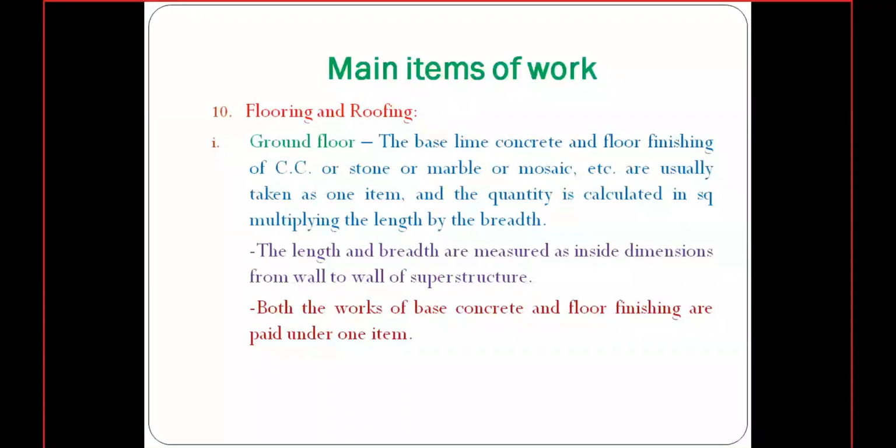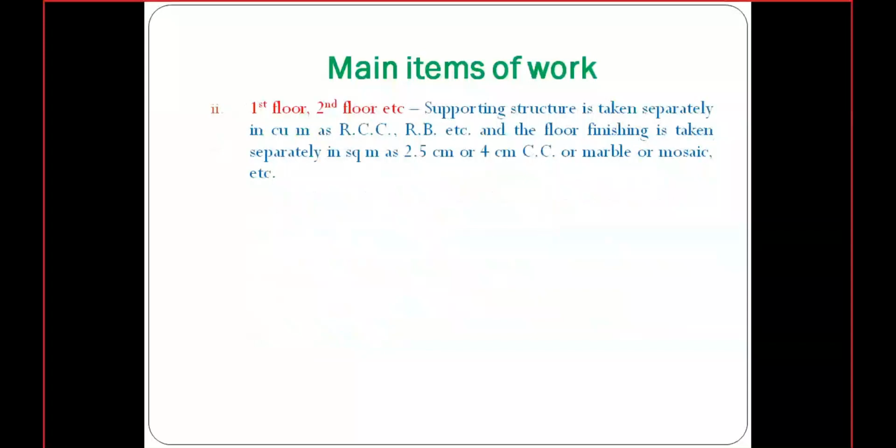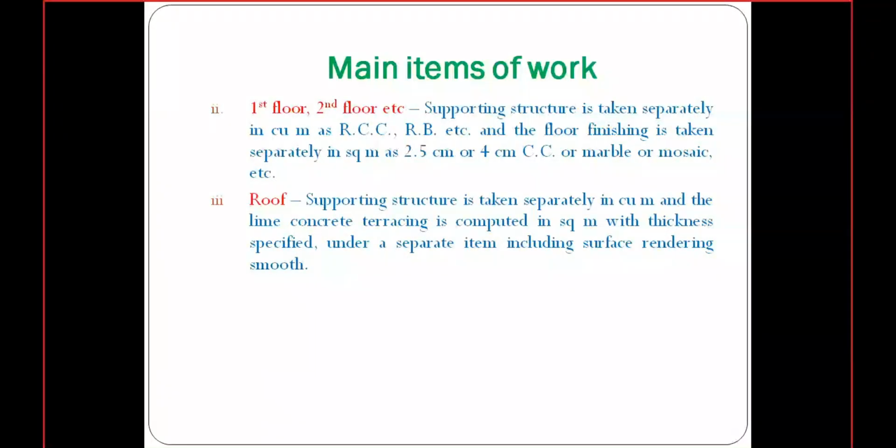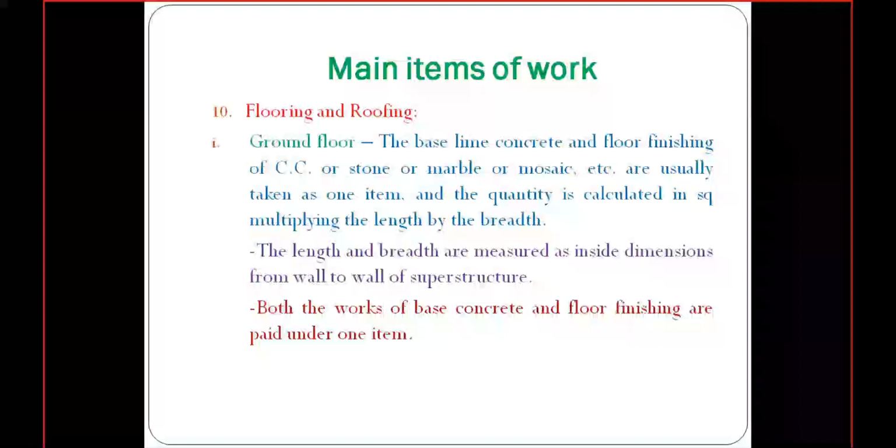Next are the first floor, second floor, third floor, etc. Every floor we consider separately, and the roof. So there will be separate calculations for different floors, and similarly for flooring on the ground.